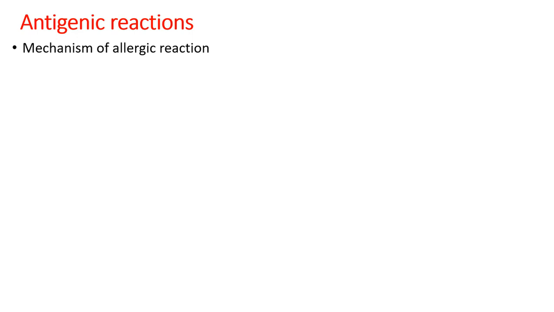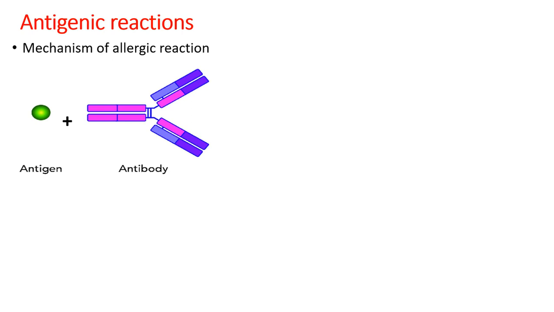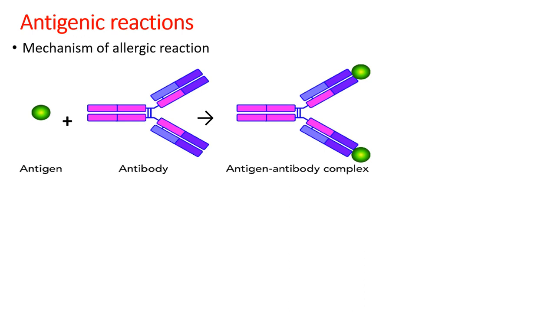Now we'll have a look at the mechanism, by the way, of how allergic reactions occur. Suppose an allergen here will be termed as an antigen, as most of the allergic reactions are immunological reactions. So in immunological reactions, the antigen or foreign body, or allergen, will be termed as an antigen. Upon entry of the antigen, this antigen forms a complex or attaches with antibody for generation or formation of antigen